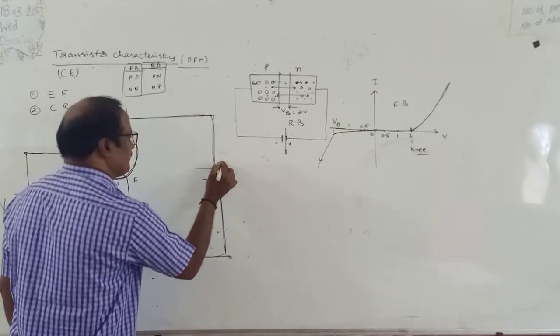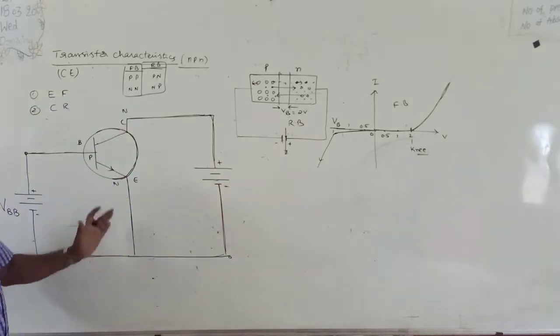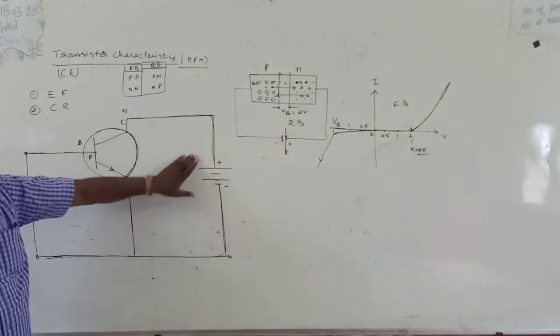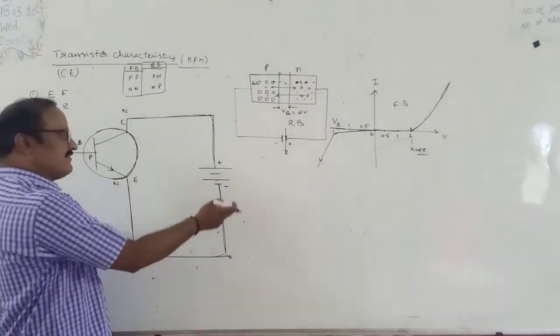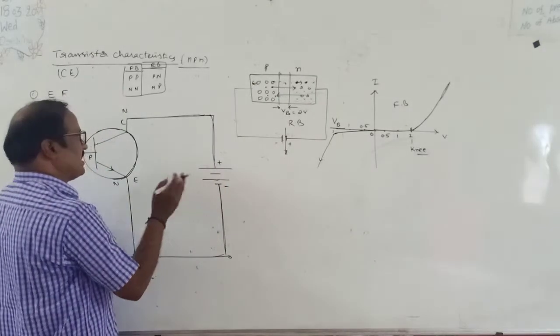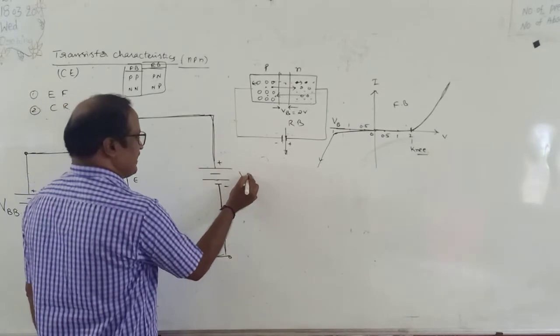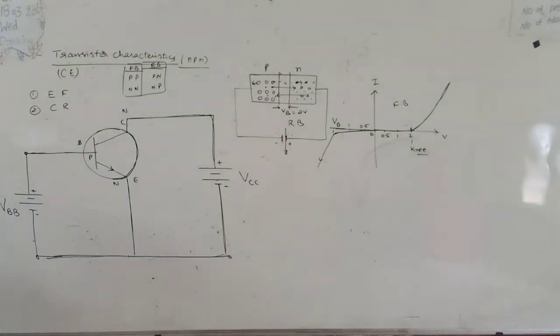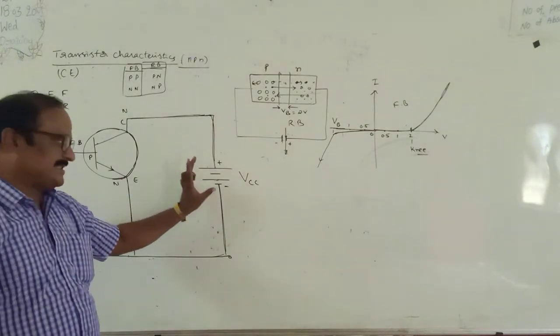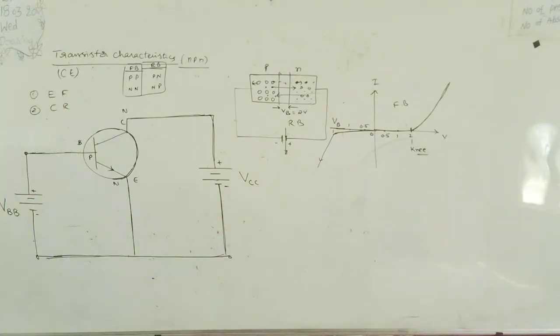This is negative, positive and negative. That means this collector diode will be in reverse bias. Have you understood? Now the EMF of the battery connected in this output region or collector region is represented by VCC. So output battery is represented by VCC, input battery by VBB.